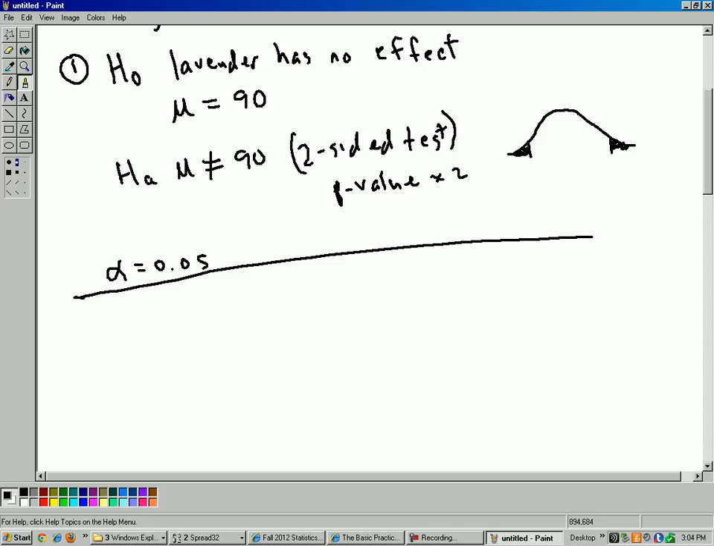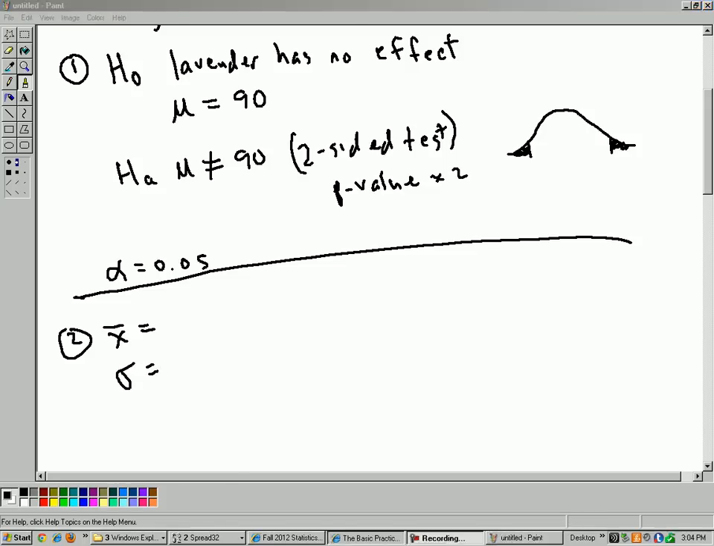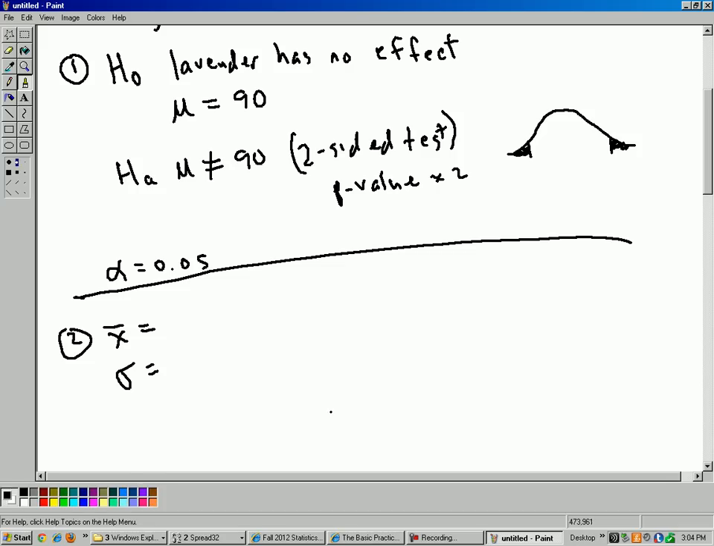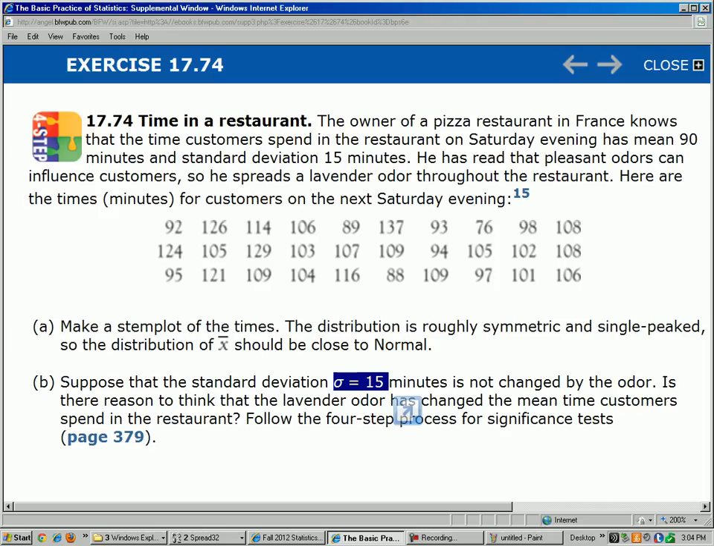Okay, step 2, that's the data stage. So x bar, we need to download that data and calculate that. Sigma, that's given to us. It says in the problem sigma equals 15 minutes. So let's write that down here, 15 minutes. And then n, if you count up the number of individuals, let's go back to the problem. If you count up all the individuals here, it's 30. So n equals 30.